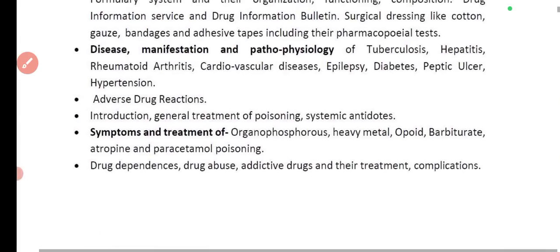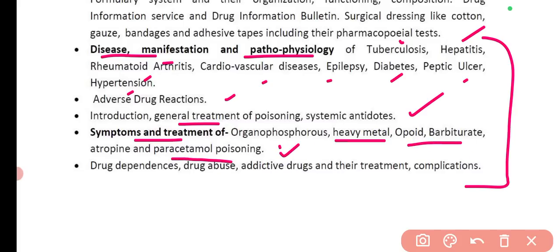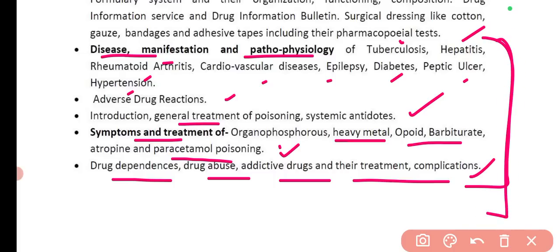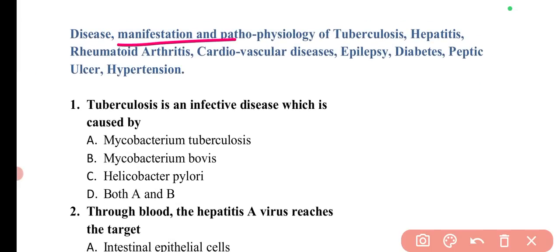So these are the different topics that will be covered in this particular video. Disease manifestation and pathology of tuberculosis, hepatitis, rheumatoid arthritis, cardiovascular diseases, epilepsy, diabetes, peptic ulcer, hypertension, adverse drug reactions, introduction and general treatment of poisoning, systemic antidotes, symptoms and treatments of organophosphorus, heavy metal, opioid, barbiturate, atropine, paracetamol poisoning, and drug dependence, drug abuse, addictive drugs, and their treatment and complication. So let's start with the first topic, that is the disease manifestation and pathology of different diseases.